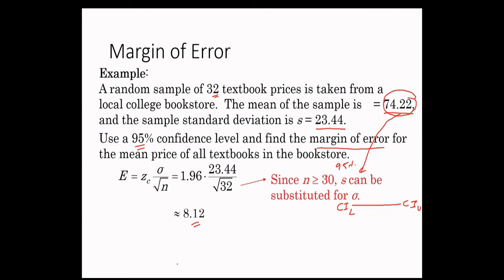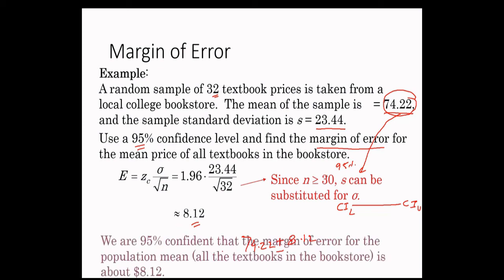Now suppose I want to compute the confidence interval for the same. Then what will that be? That will be 74.22, the mean, plus or minus 8.12. So we are 95% confident about the margin of error for the population mean, all the textbooks in the bookstore, which is about 8.12. It means if we pick a random book and say its price is 74.22, you can deviate from this value by 8.12.